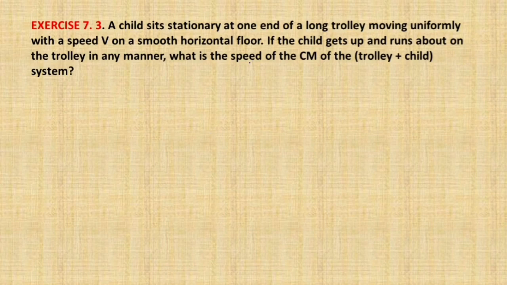In this case, the child is now running on the trolley. That means there is no external force acting on the system, right? There is no external force acting on the system when the child runs. So we can say there will be no change in the speed of the center of mass of the system. So the speed of the center of mass remains the same, that means constant. Whatever value it was before, the same value it will be, even though the child is running on the floor.